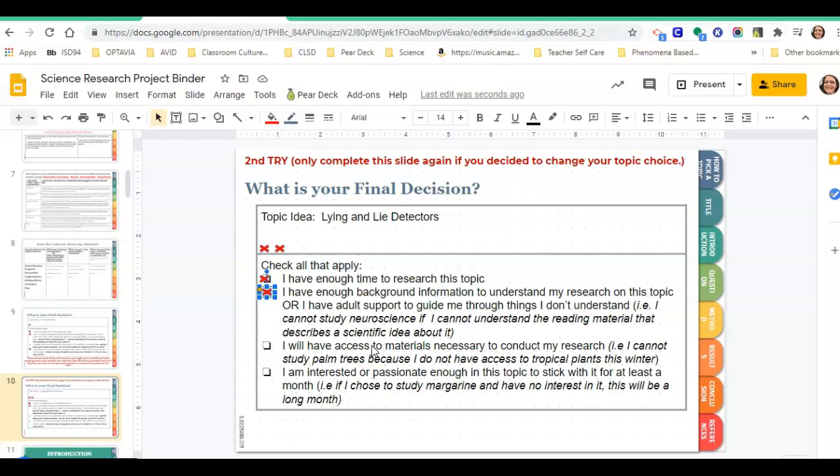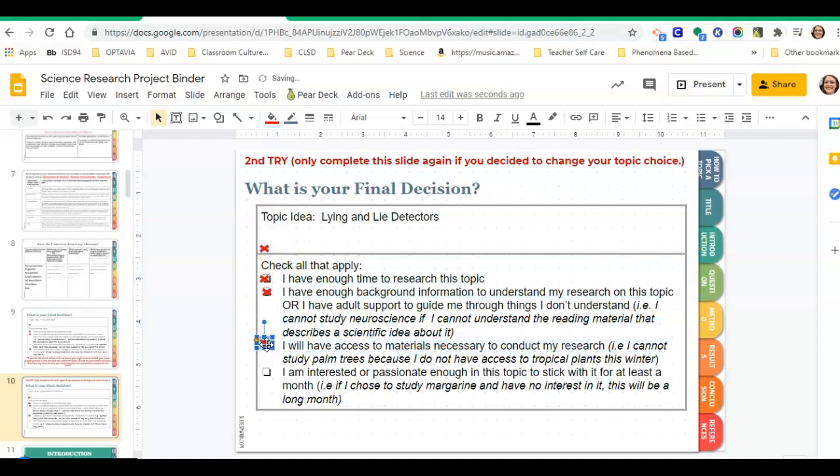Okay, so after checking in with my teacher helped me to see that I wouldn't necessarily need a lie detector test. And with all of the video conferencing and the virtual meetings that are available to me, I think I could pretty easily, with the help of my teacher, set something up where we're doing a Google Meet or a Zoom meeting and asking certain people to maybe lie and asking others to look for clues and figuring out why they're lying or how they know they're lying. So actually, my teacher helped me to see that I can check this box.